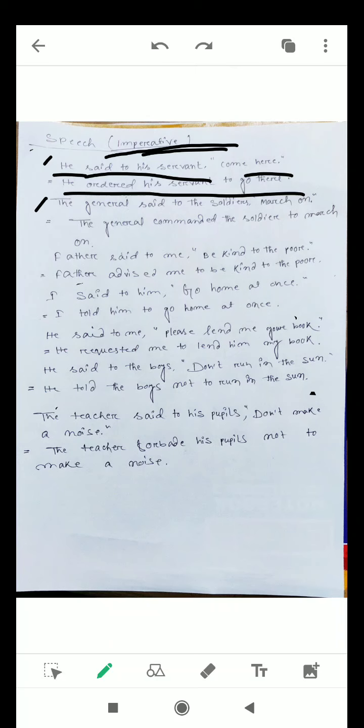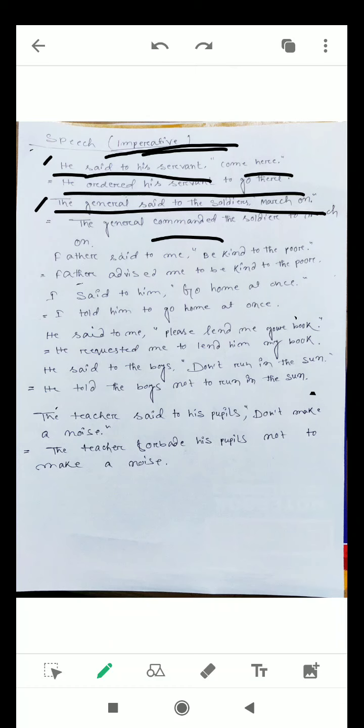Next example: the general said to the soldiers, march on. Whenever in direct speech we see the words soldiers and general, we should write command in place of order. Command is actually a martial word, and there is a little difference between order and command.